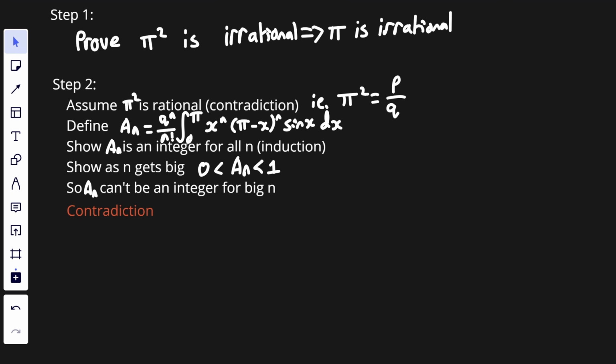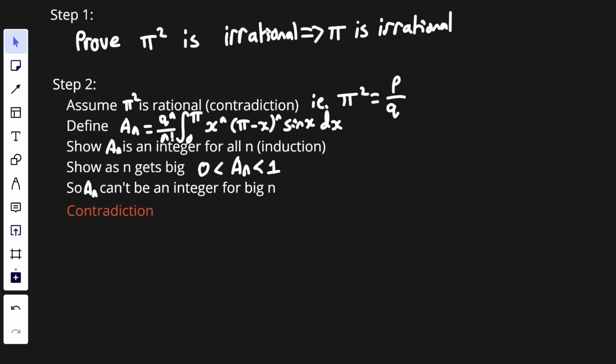As always with an irrationality proof, we're going to assume the opposite. We're then going to define a function. This function is the hard thing to pull out of the hat, but unlike in other proofs of pi being irrational, this function is not too big, it's not too disgusting. We're then going to prove that whenever n is an integer, a_n is also going to be an integer.